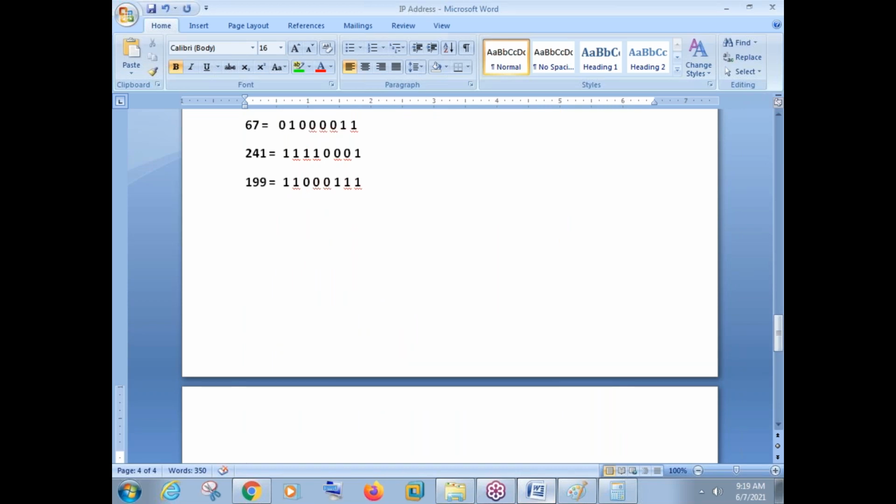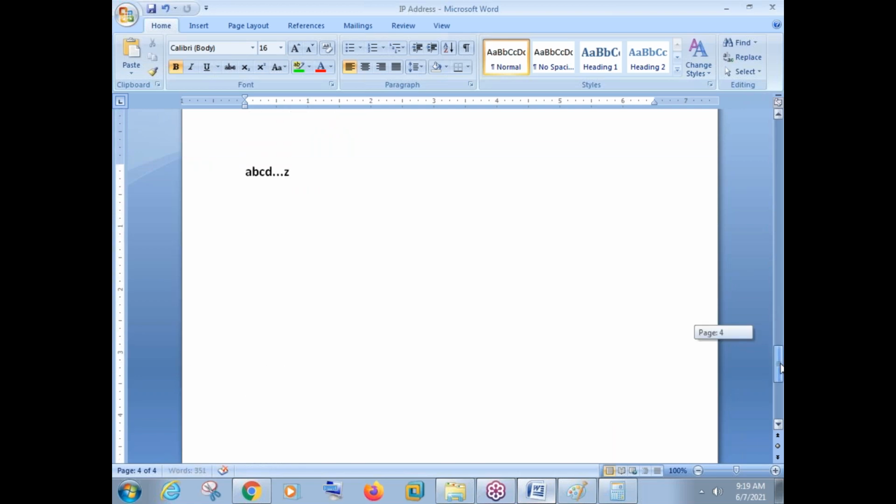First of all, whatever we are learning in IP address, like I said before, it is a documented concept. We are not adding, removing or modifying anything from our side. So whatever the documentation is, we need to learn it. Like when you start learning English, we learn A, B, C, D up to Z. These are documented alphabets.